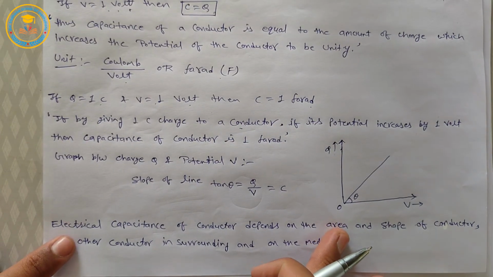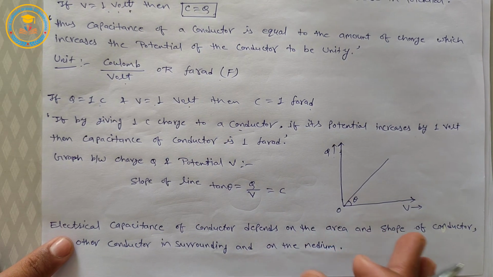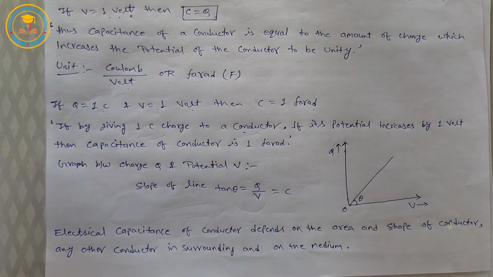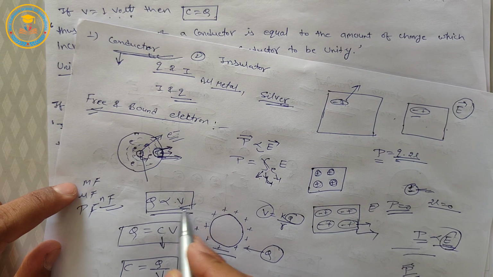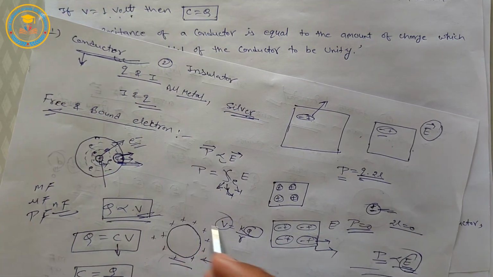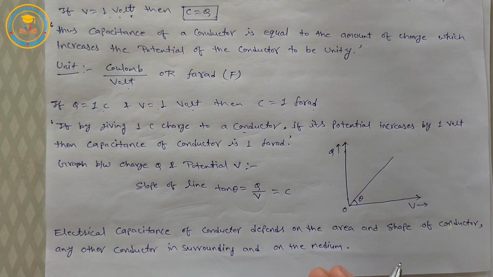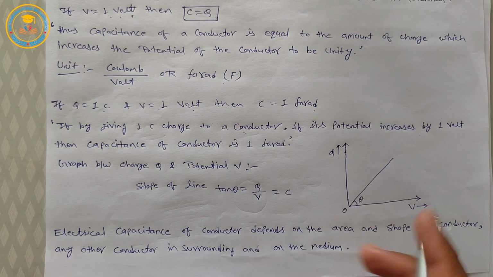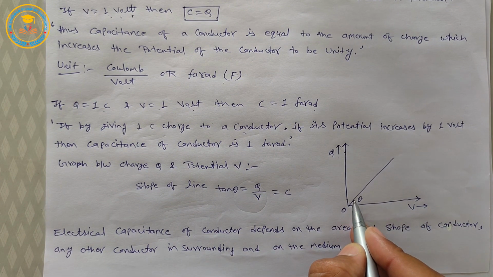Now we plot the graph between charge Q and potential V. We know that charge Q is directly proportional to V, and the graph of proportionality is a straight line passing through the origin, like this. This is the angle theta.